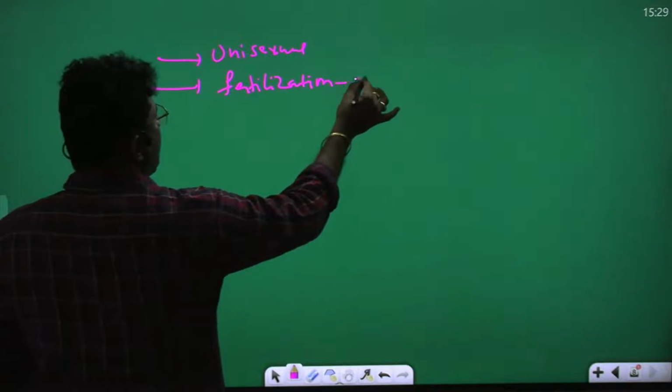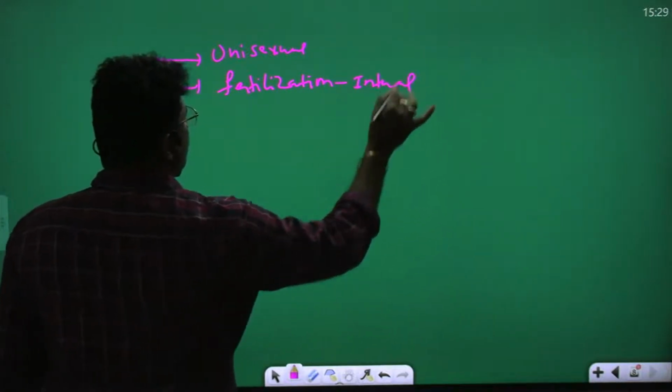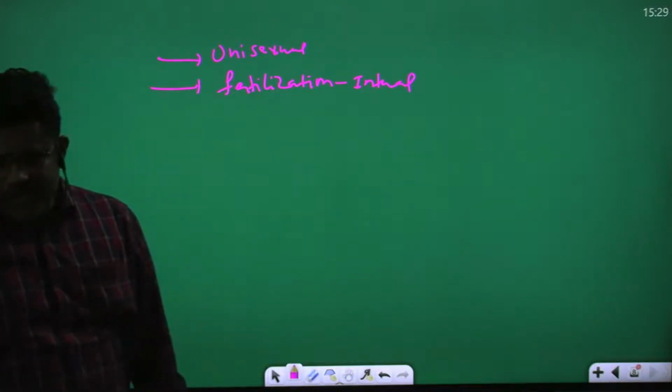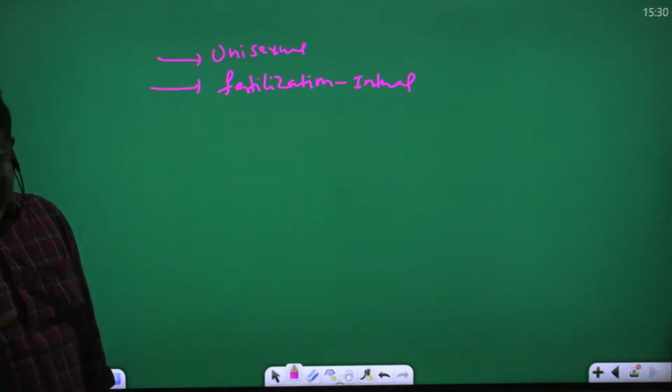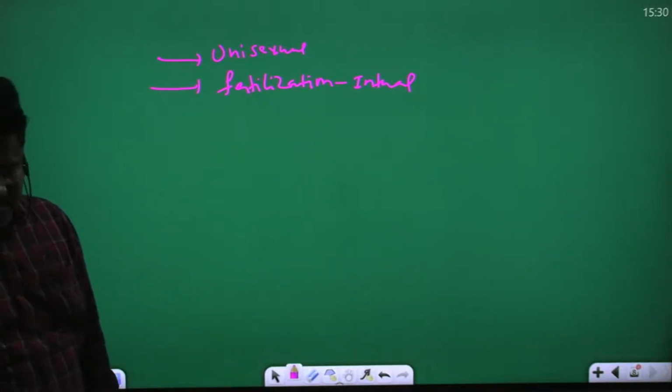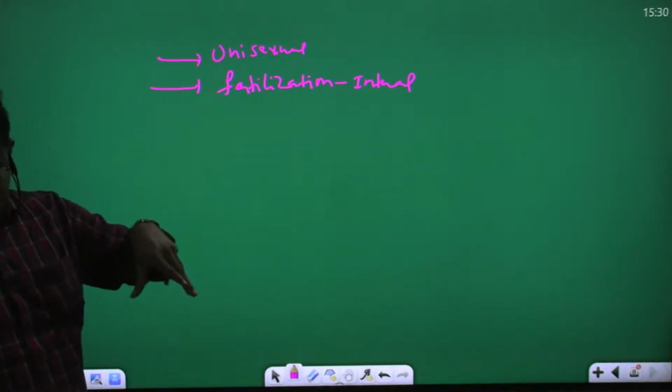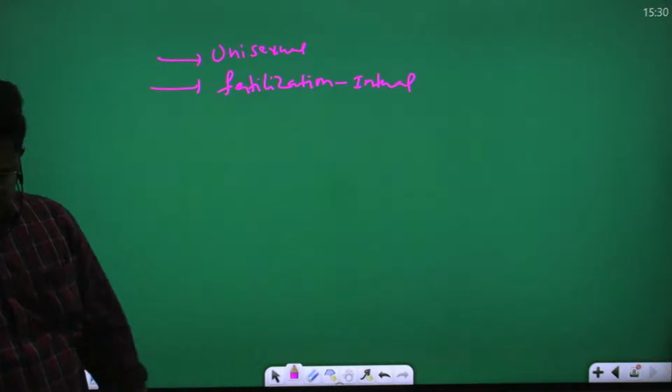Fertilization is internal in reptiles. Internal fertilization means the male and female organisms copulate, male sperms are released into the female body, and sperm and ovum are fertilized inside the female body. That is called internal fertilization.